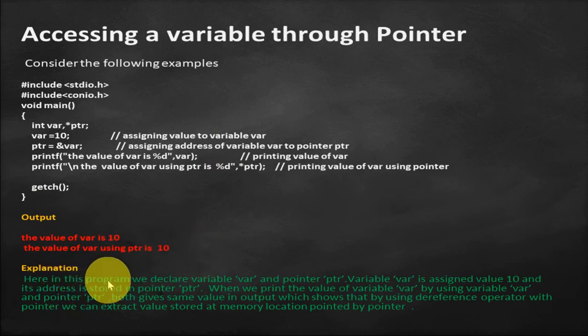Here in this program we declare a variable var and pointer ptr. The variable var is assigned value 10, this one, and its address is stored in pointer ptr, this one.